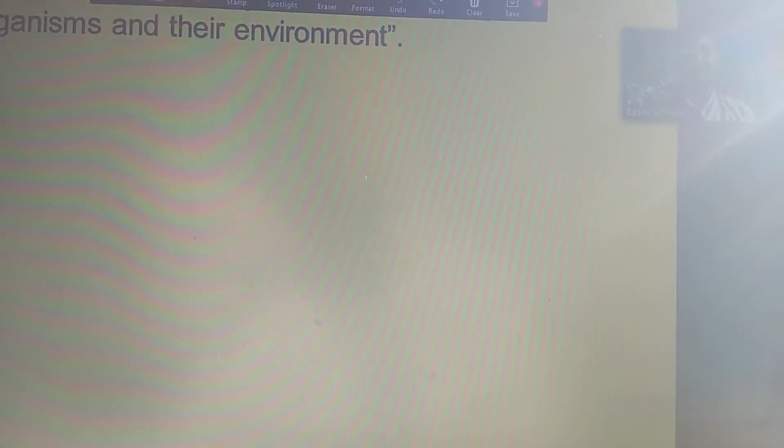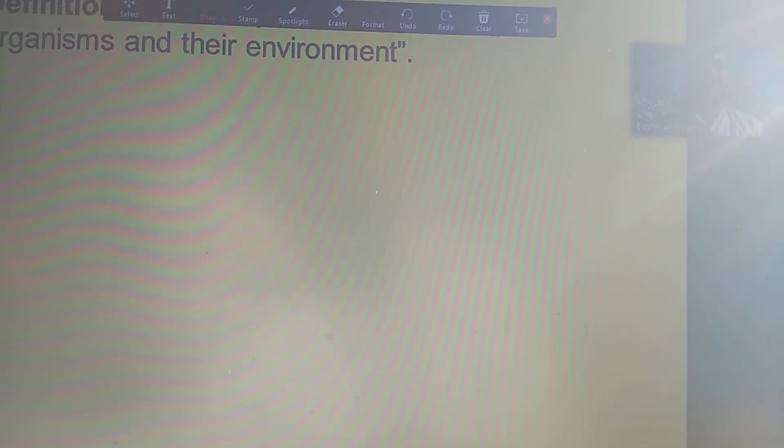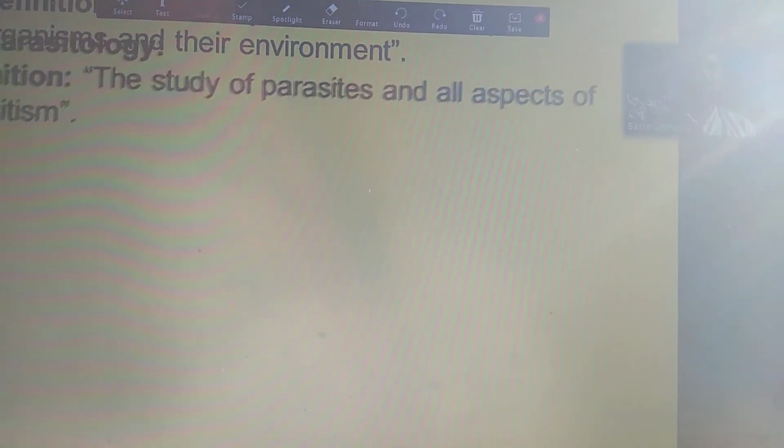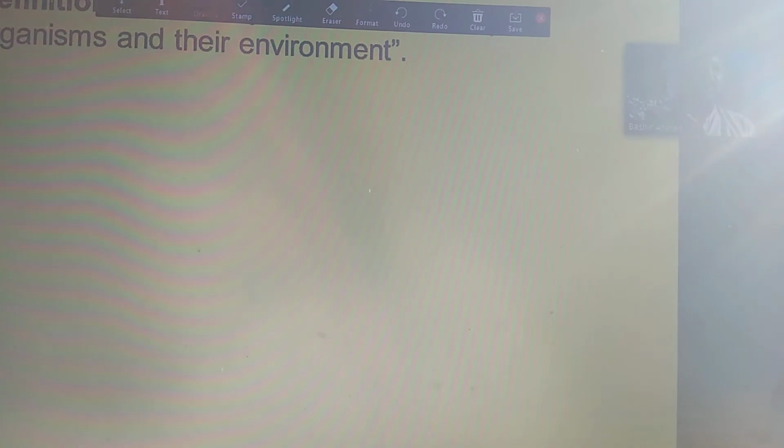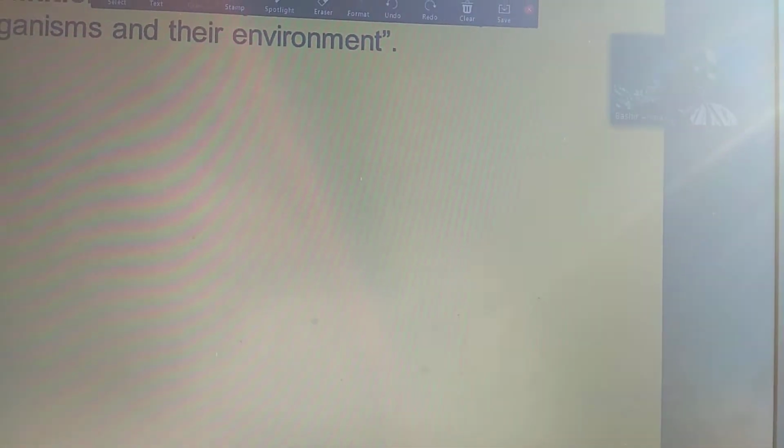The next branch is environmental biology. As the name indicates, the environment is the surrounding of an organism, the place where an organism lives.